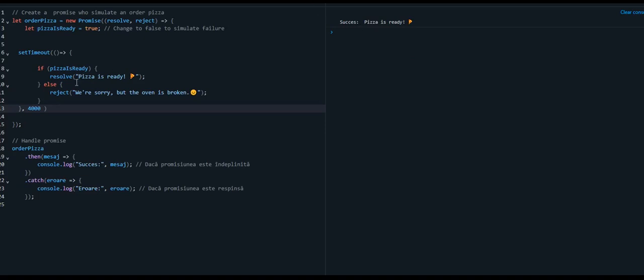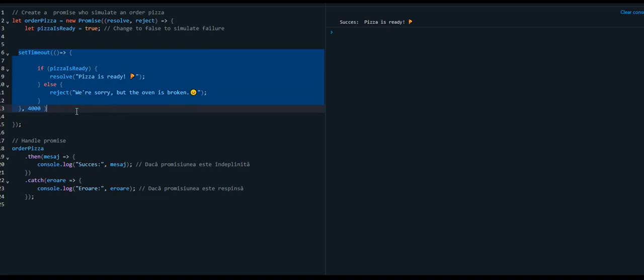What happened here? Here I have a promise, but with an asynchronous example, because this setTimeout function will run after 4 seconds.